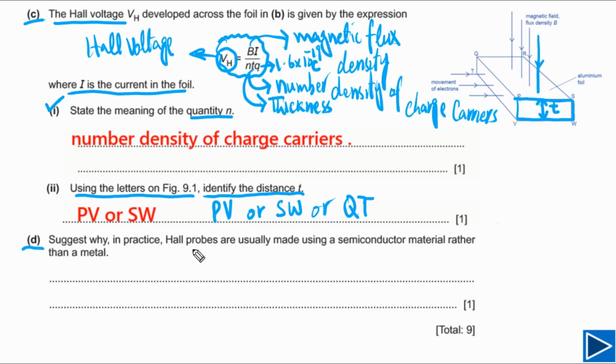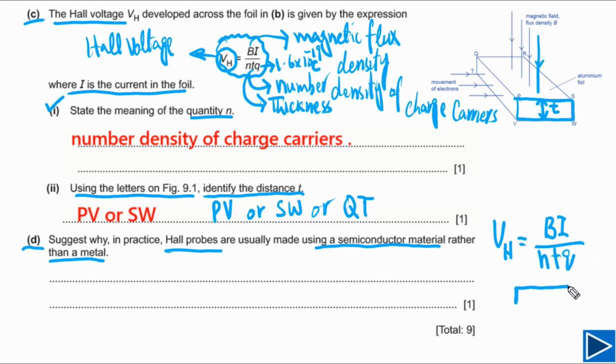For part D, we need to explain why Hall probes are made of semiconductor material, not made of metal. For that purpose, we need to understand the expression for Hall voltage. VH, Hall voltage, is equal to BI over NTQ. Now let's say we have two different pieces, one made of semiconductor, and the second piece is made of metal.